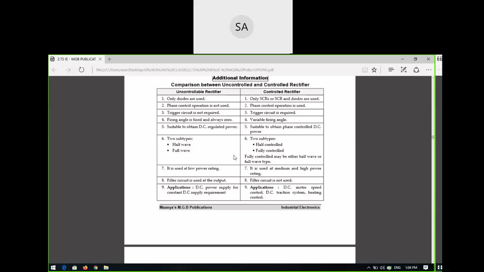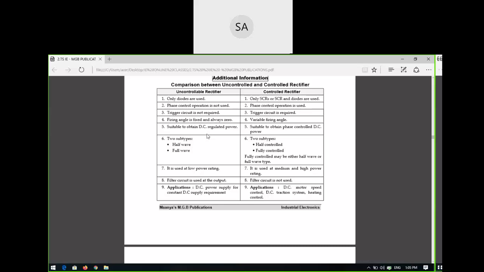So if you see the comparison, what is the uncontrolled rectifier? It uses only diodes. In the controlled rectification process, you are using SCRs, and sometimes diodes as well. In the uncontrolled rectifier, there is no phase control, correct or not? No phase control means there is no output voltage control in the rectification process.